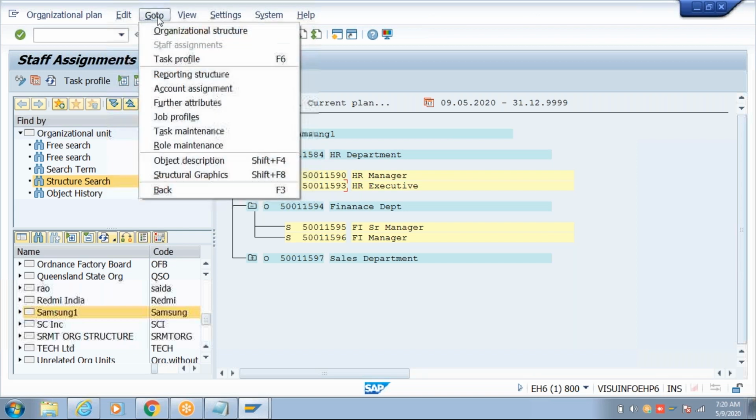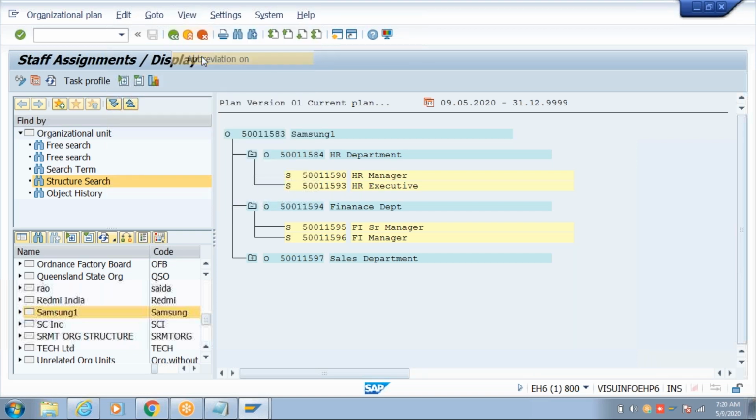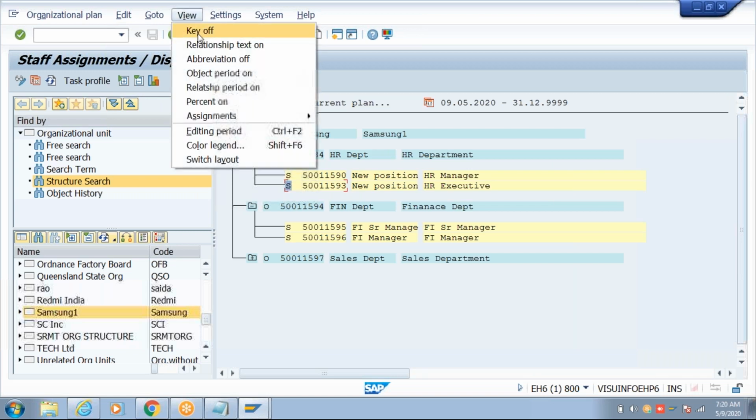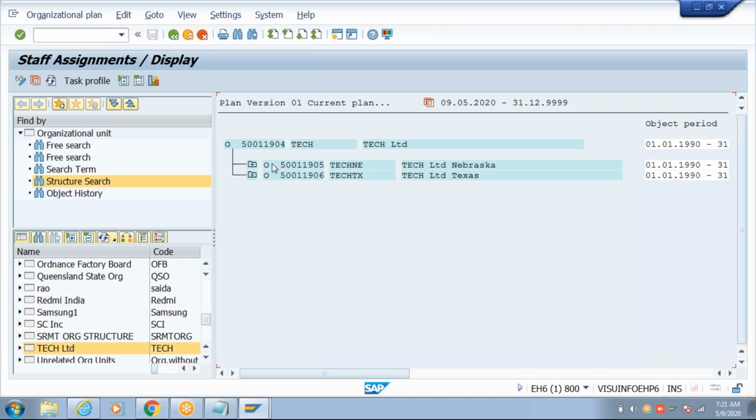Let me display long text also. This is a relation. Long text is okay here. Short text, sorry. And the validity also you can display. Okay, I'll explain this screen later. For now, just look at how this structure looks. This company structure.